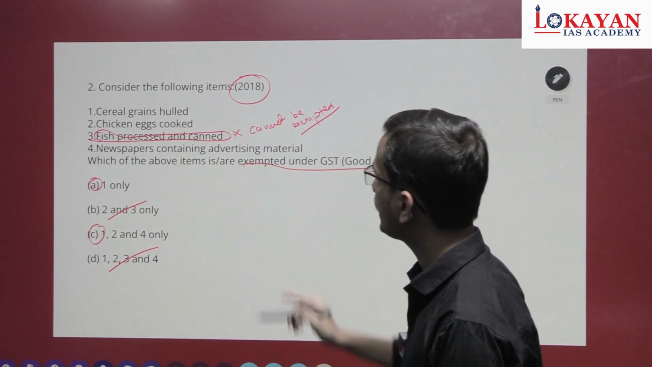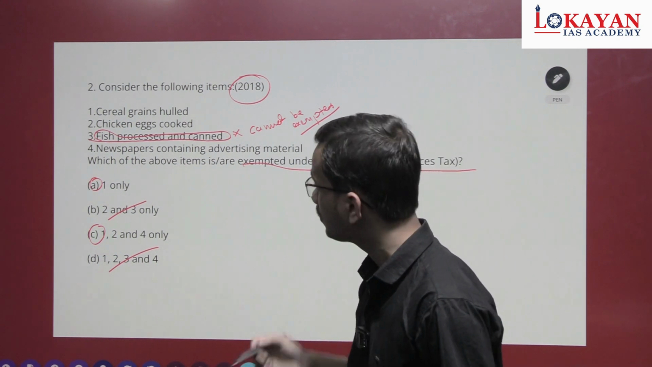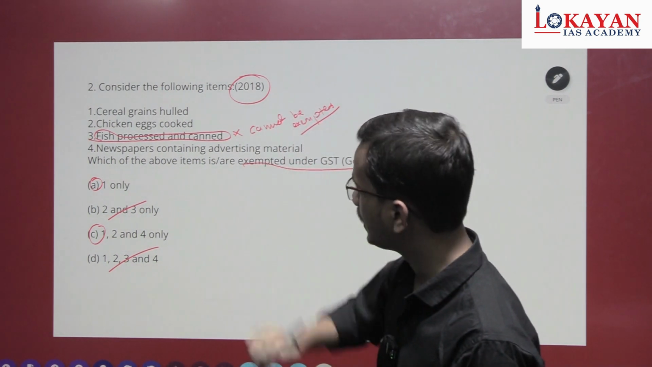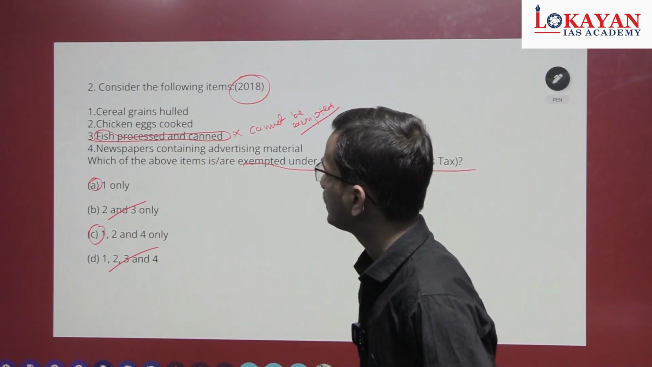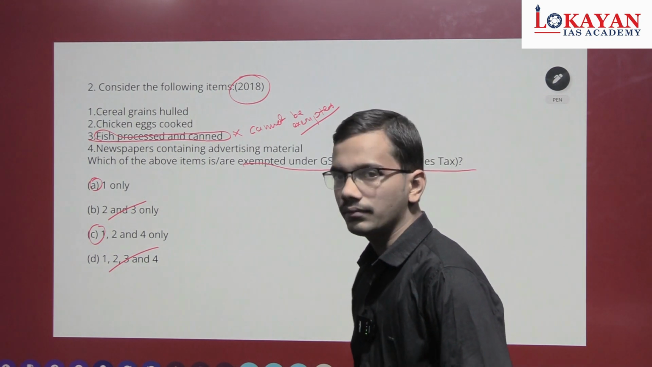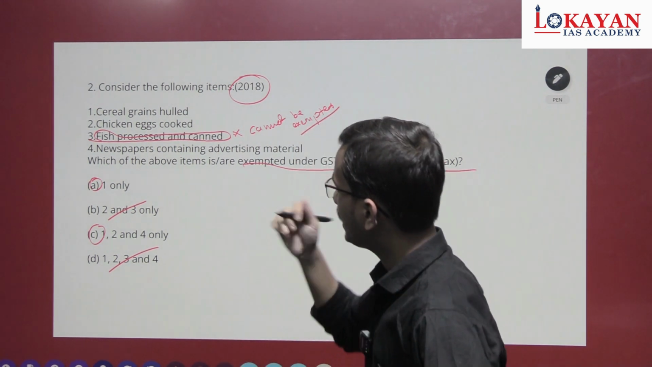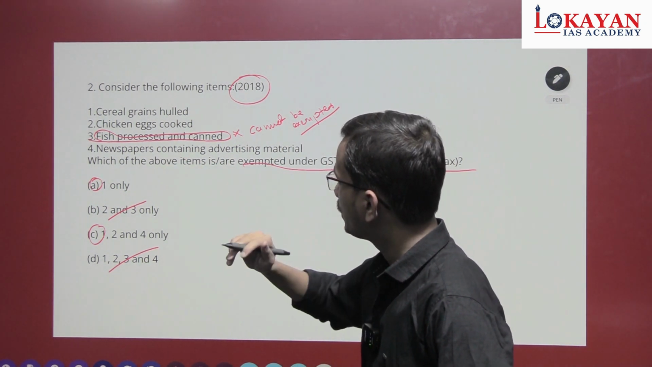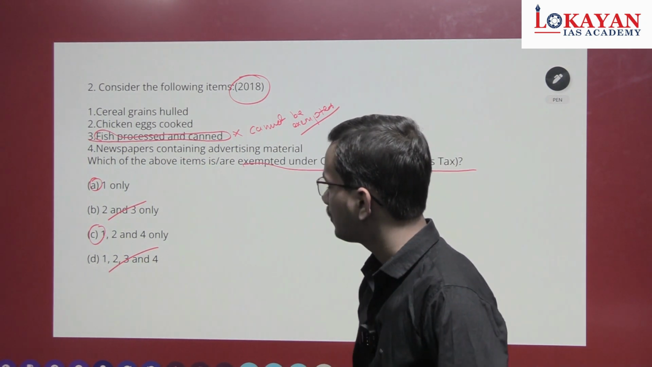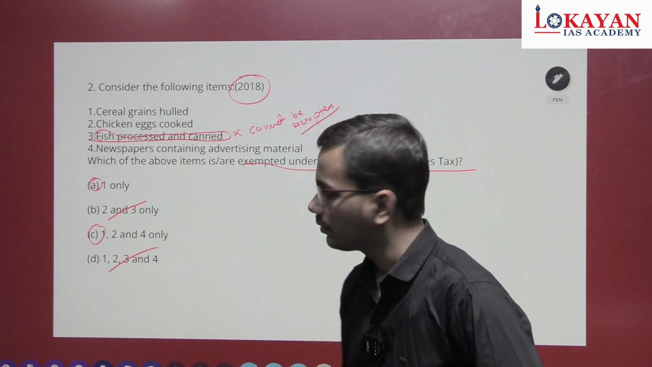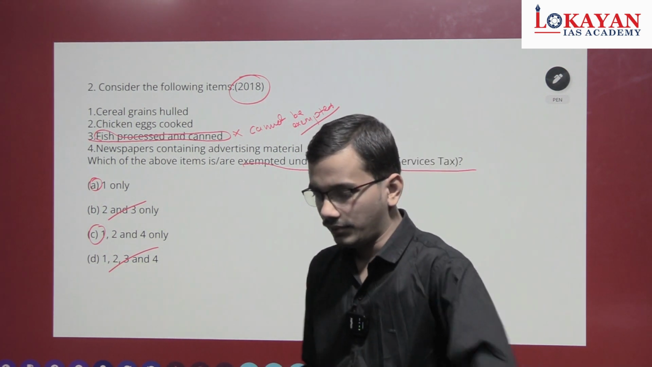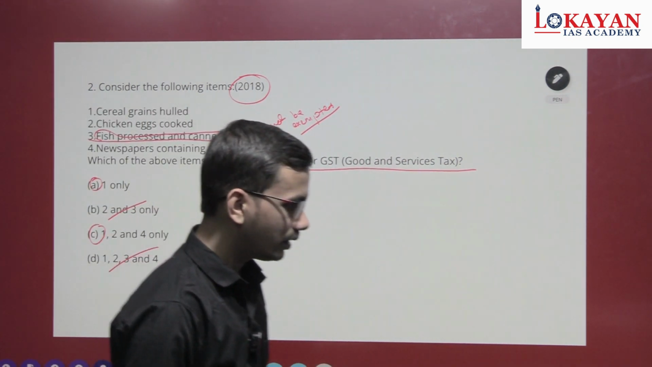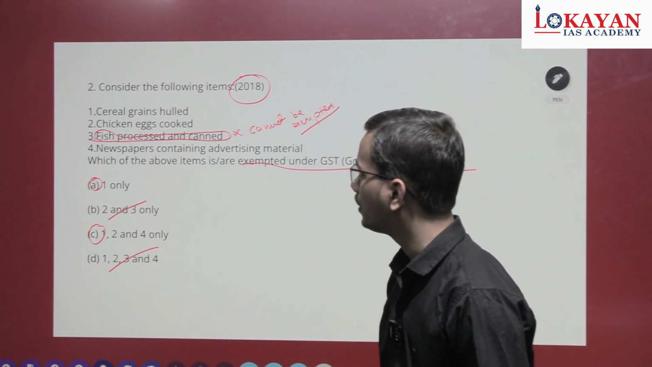Now see, cereal, grains, hulled. Okay, see, we do not need to consider the first because that is obviously correct, as we can derive it from the options. Now read the second, chicken, eggs cooked. Can it be exempted under GST? Tough one. The fourth one, newspapers containing advertisement material. Will it have exemption? See, I'm not just giving you the answer for the sake of giving an answer. I'm telling you the difficulty of the question.